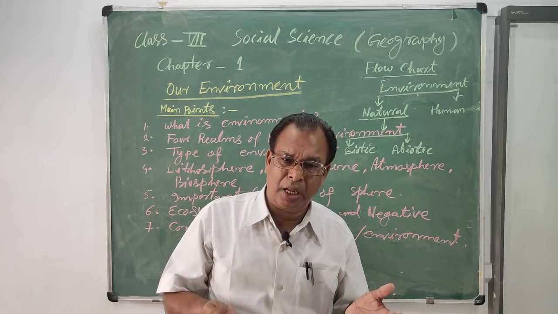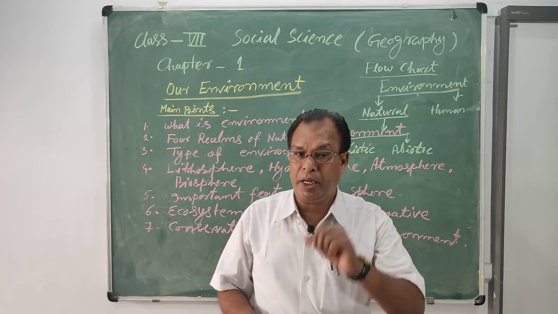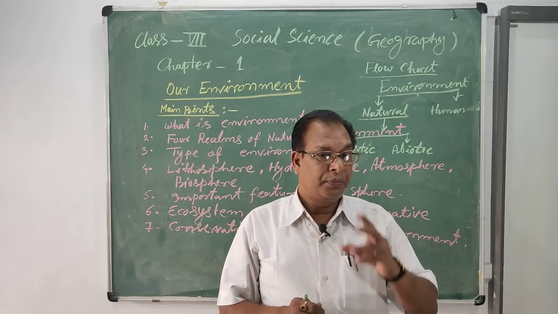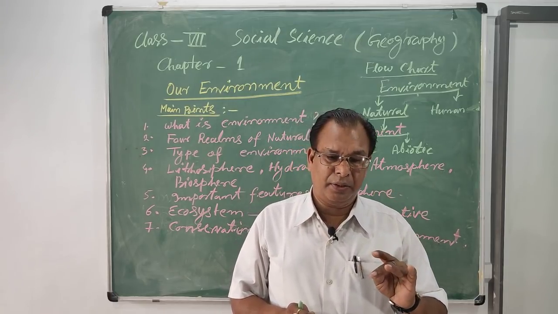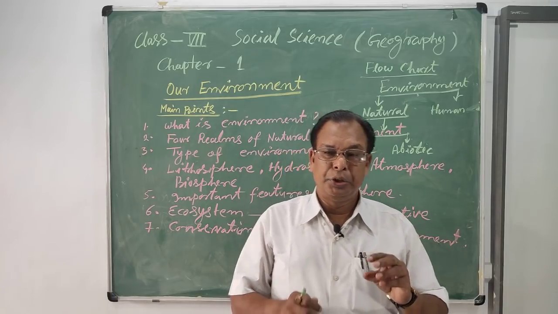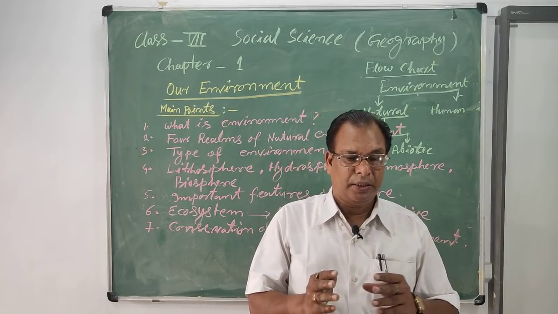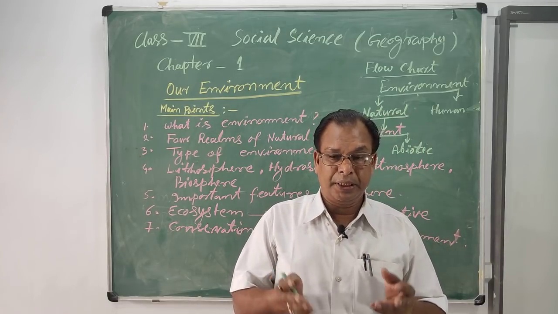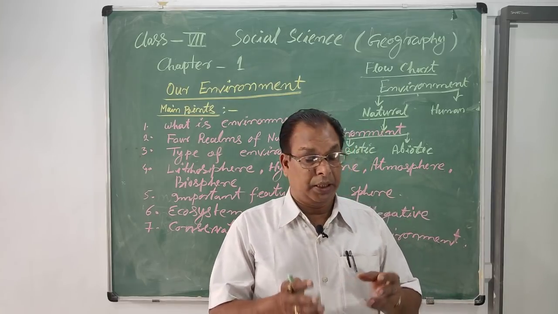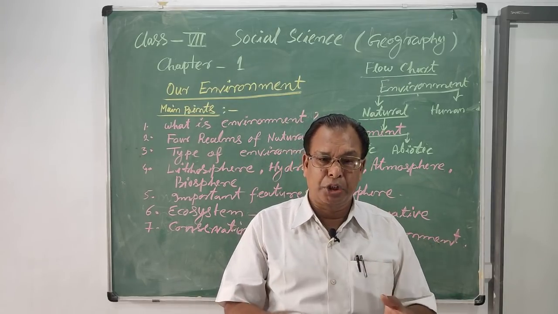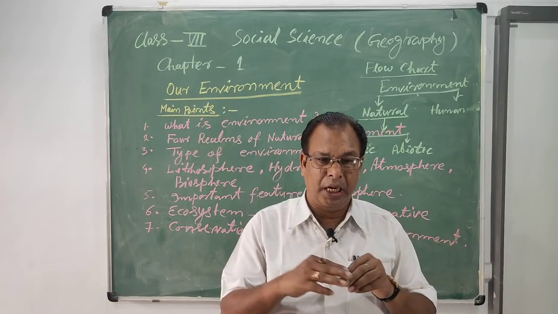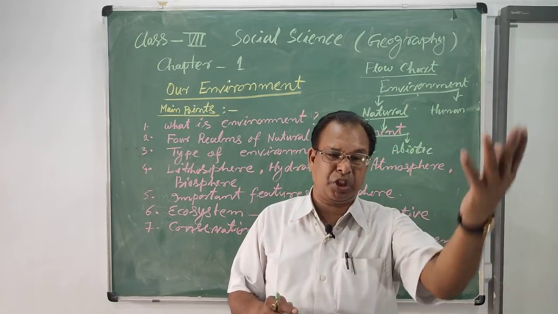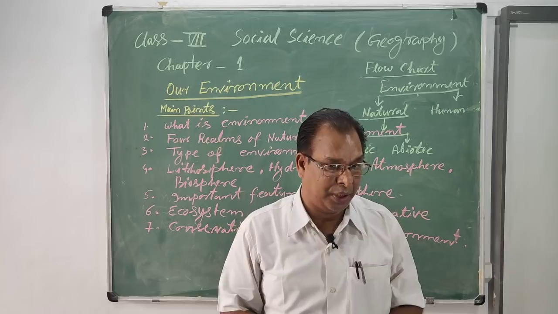What is the biosphere? Biosphere means the interaction of the physical environment and the human-made environment. You can say the lithosphere, hydrosphere and atmosphere interact with each other and form a third sphere known as the biosphere.